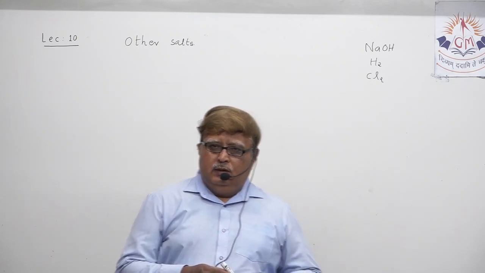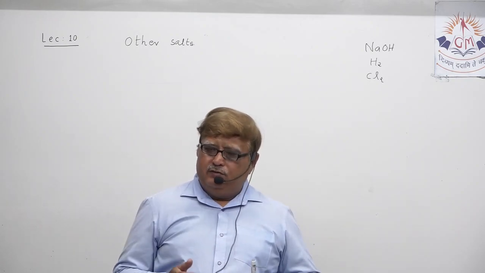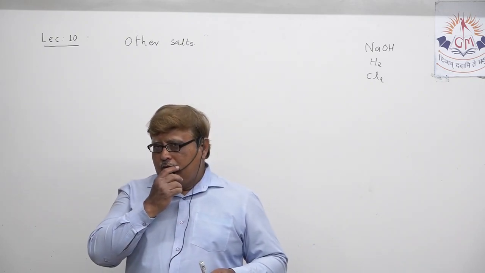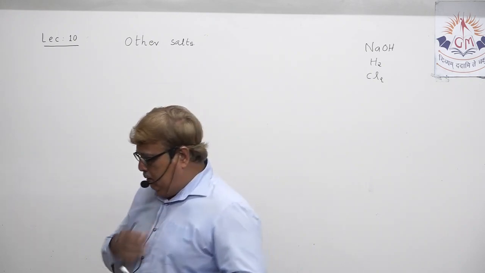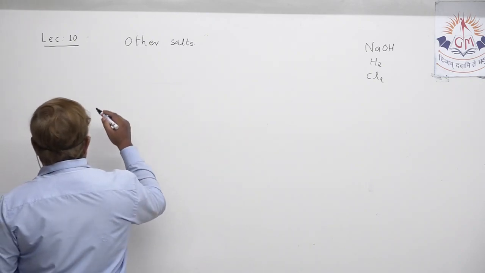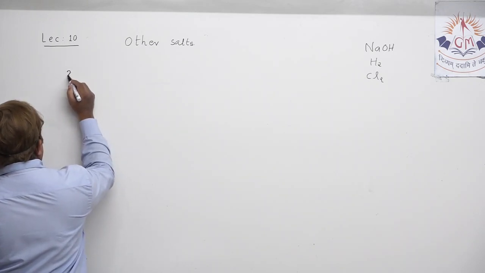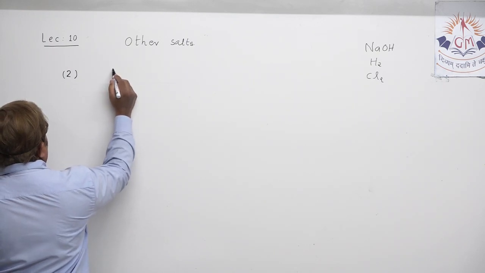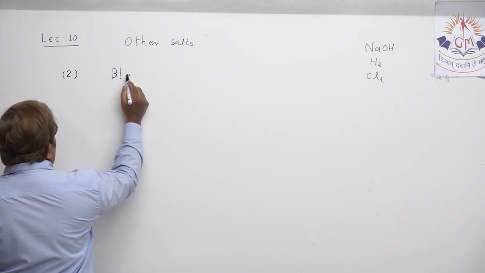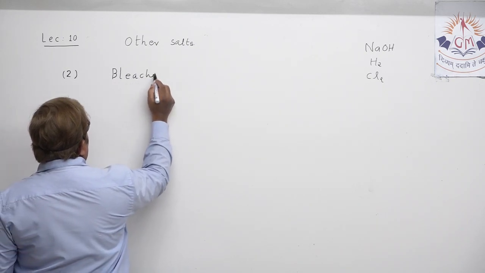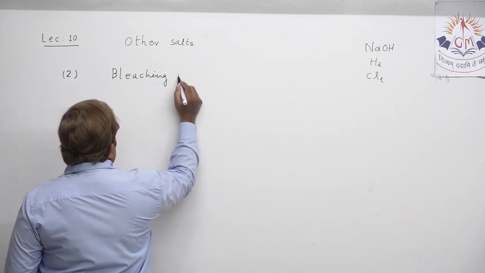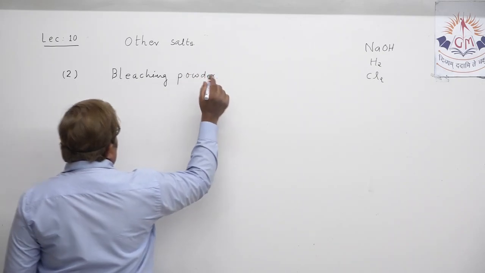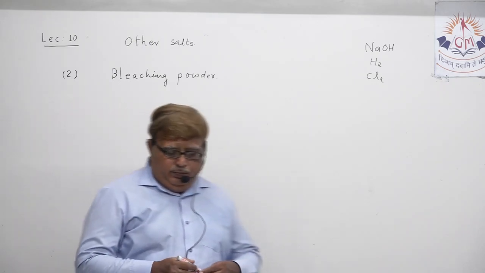Today, we want to complete this chapter by giving some time to the discussion of some other types of salt. Today we are going to discuss another salt, and first of all, bleaching powder. This is our topic of discussion today. That's the first topic, bleaching powder.